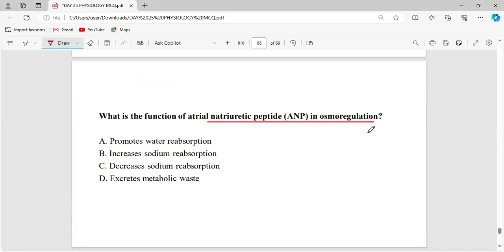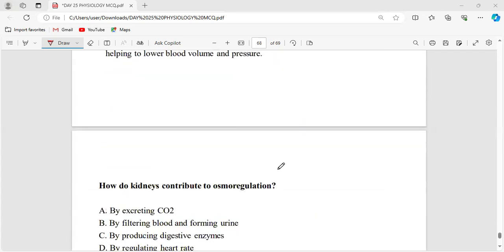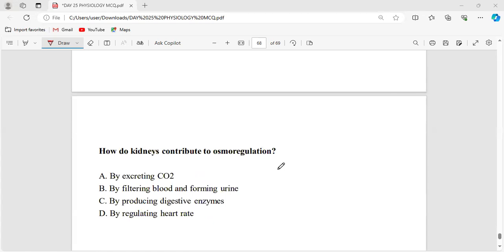What is the function of ANP in osmoregulation? Will it be sodium retention or what? Quick. That will be decreasing the sodium reabsorption.